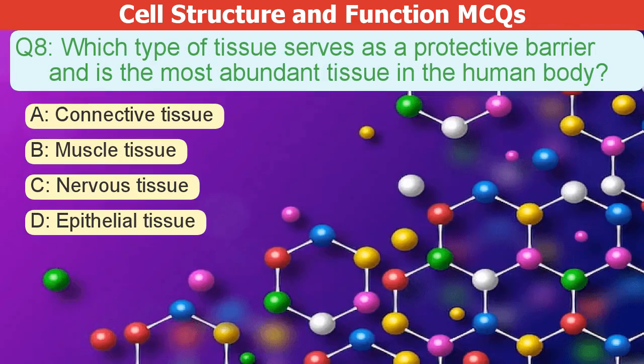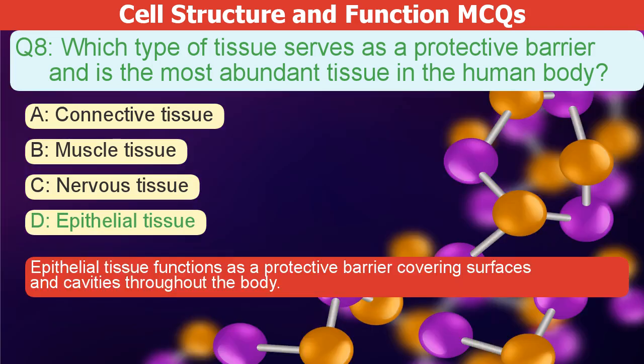Which type of tissue serves as a protective barrier and is the most abundant tissue in the human body? A. Connective tissue. B. Muscle tissue. C. Nervous tissue. D. Epithelial tissue. The correct answer is D. Epithelial tissue functions as a protective barrier, covering surfaces and cavities throughout the body.